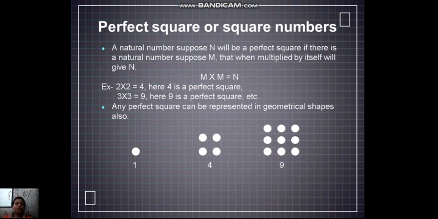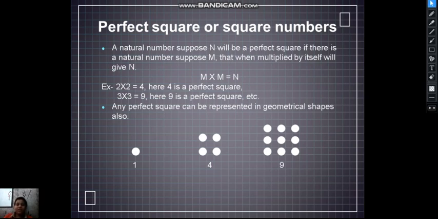Perfect squares or square numbers. So what is a perfect square? A square of a natural number is a perfect square. A natural number n will be a perfect square if there is a natural number m that multiplied by itself gives n. Means m into m is always n, and n will always be a natural number, and m will also be a natural number.